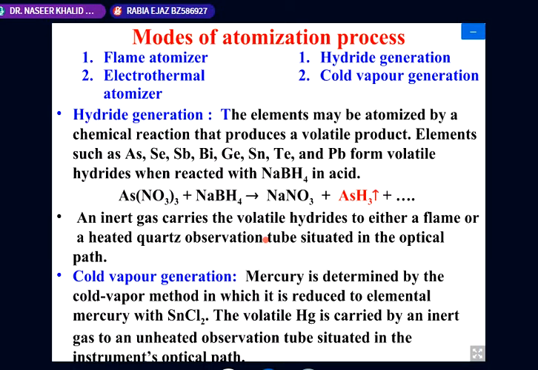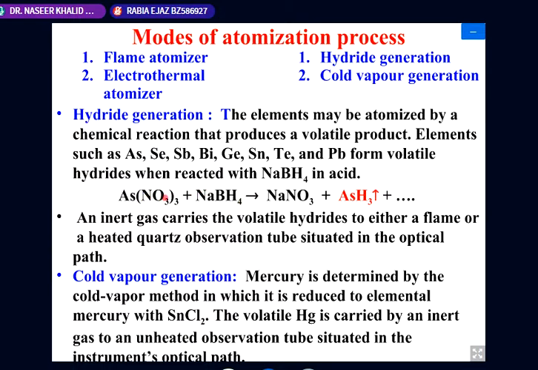Now there are two other atomizers. One is hydride generation. In this, elements such as arsenic, antimony, germanium, tin, and lead can be reacted with sodium borohydride. This is a reducing agent. What is reduction? Reduction is the addition of hydrogen or the addition of electrons. So here the addition of hydrogen takes place.